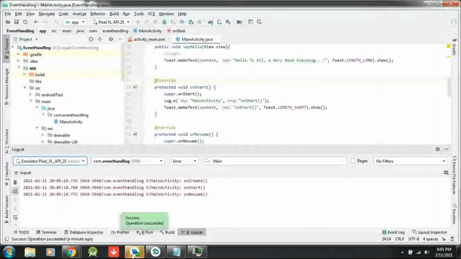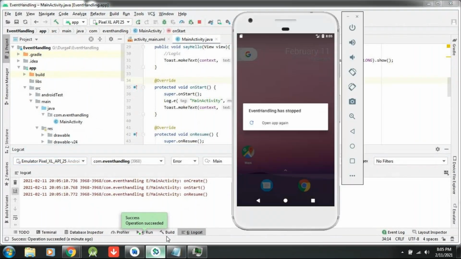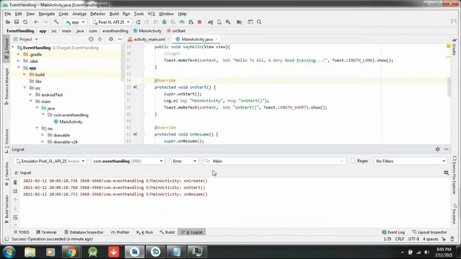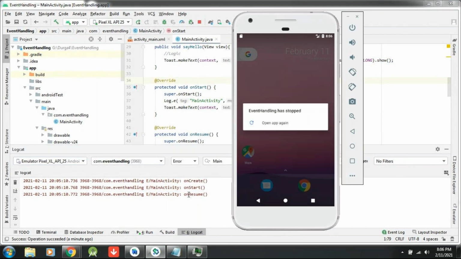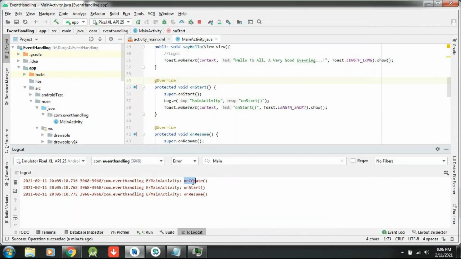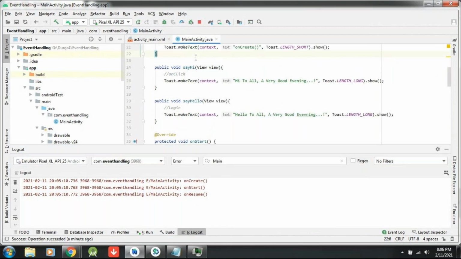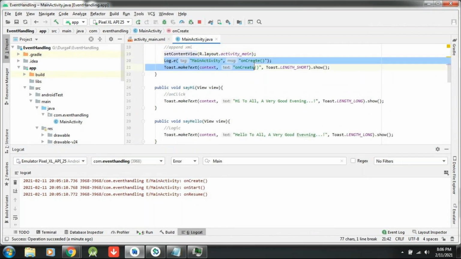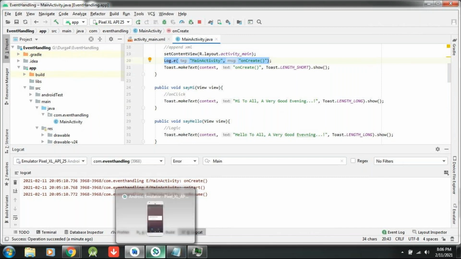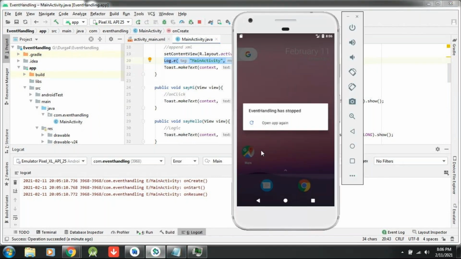Why is it stopping? Is there any error here? One minute, guys. See, when it is launching, first it calls the onCreate method, onStart method, onResume method, as per the activity lifecycle. Everywhere I have written a log message, Log.e MainActivity onCreate. Whenever it is launched, definitely it will show. It was not dead actually. There is some problem here.